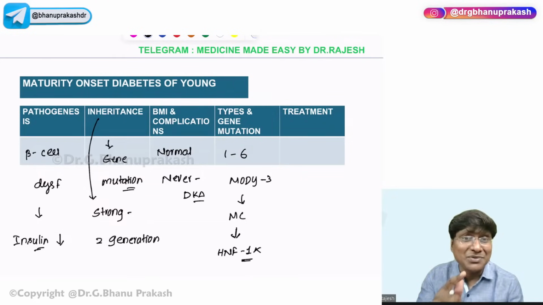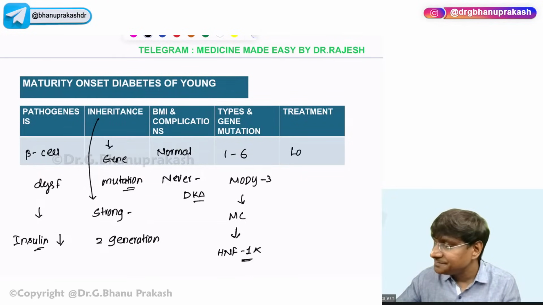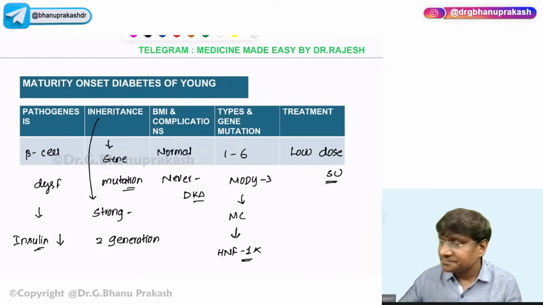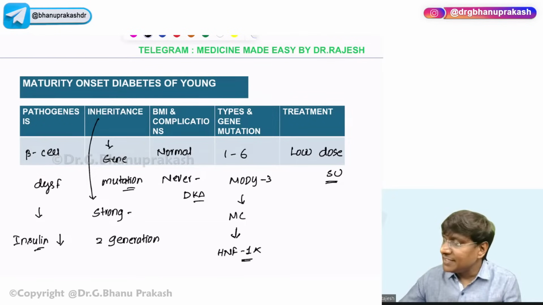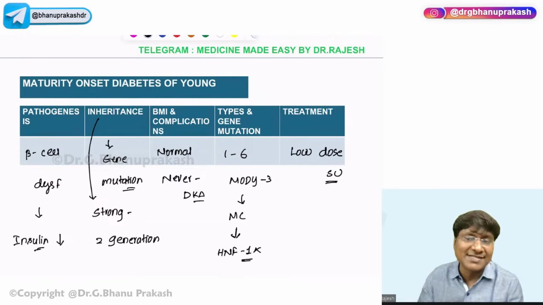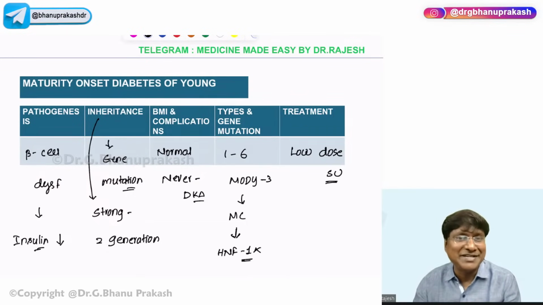What is the treatment that you will be giving in case of MODY? The treatment that you need to give in case of MODY is, drug of choice will be low dose sulfonylurea, right? Okay, this low dose sulfonylurea will stimulate the beta cells, and that will stimulate the release of the insulin. That is about your MODY, maturity onset diabetes of young, which is a variant of diabetes mellitus.